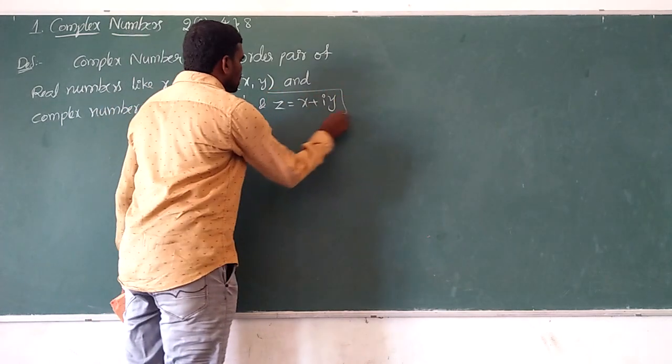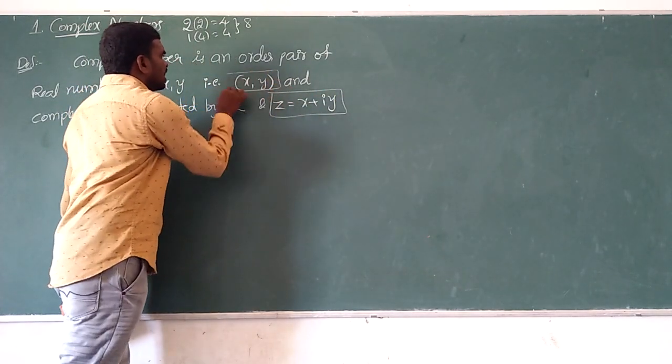So this is called a complex number, or you can say the ordered pair X comma Y.